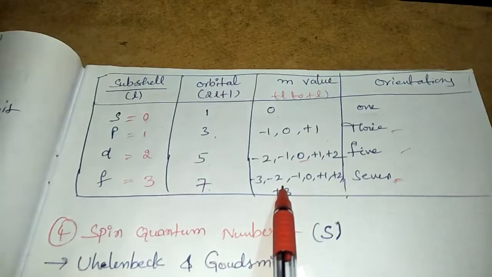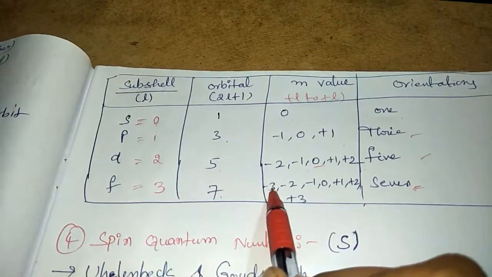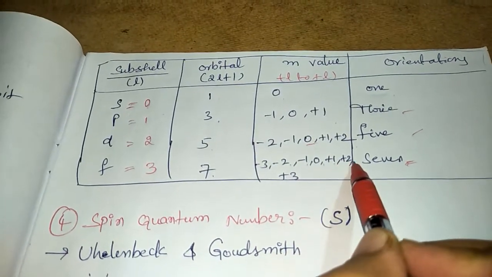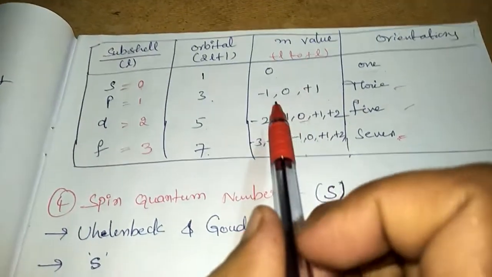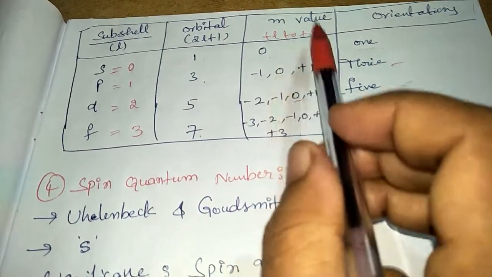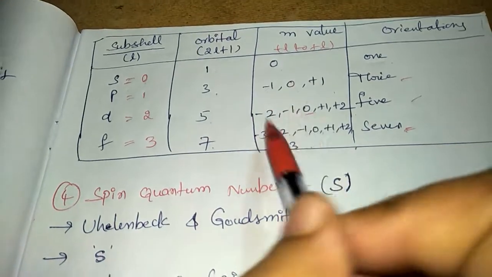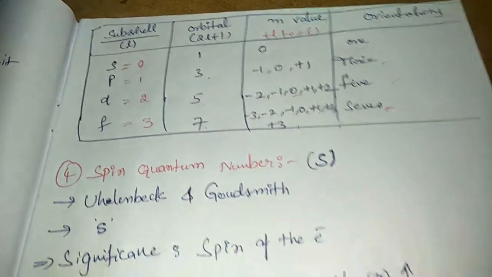The M values are minus L to plus L. What is the L value? 3. Minus 3, minus 2, minus 1, 0, plus 1, plus 2 and plus 3. So a magnetic quantum number tells about the electron is present in which orientation. Which orientation, that is explained by the magnetic quantum number.